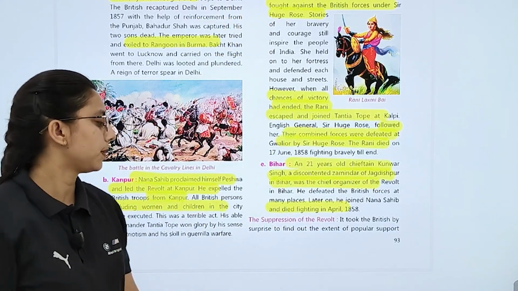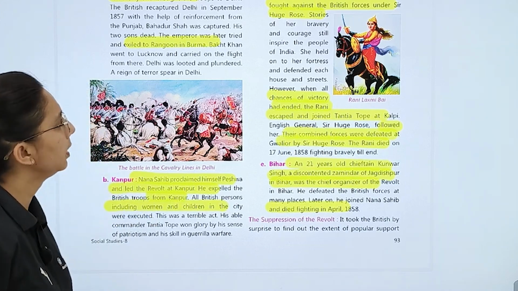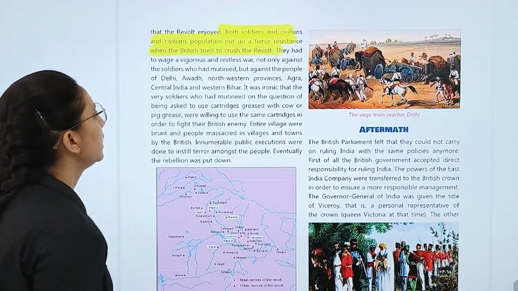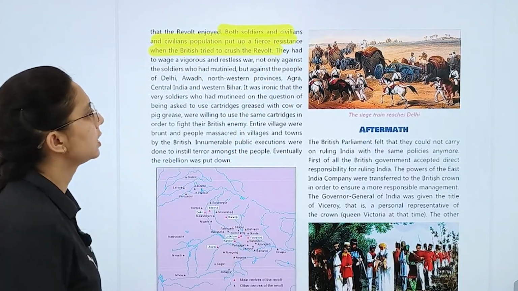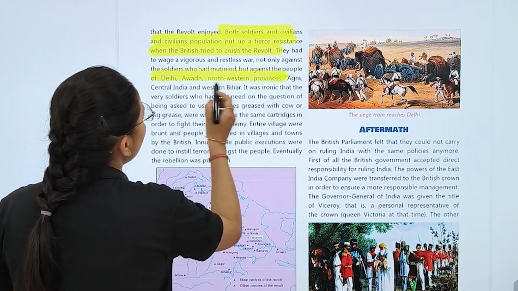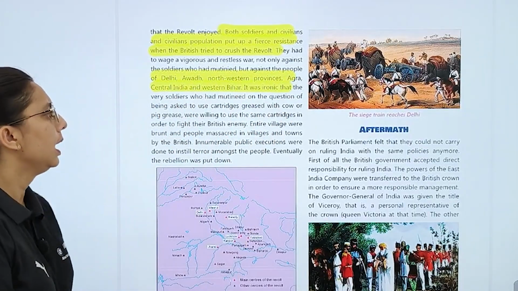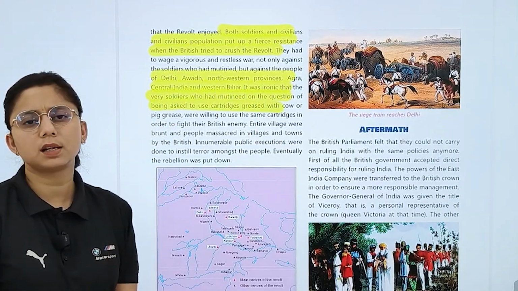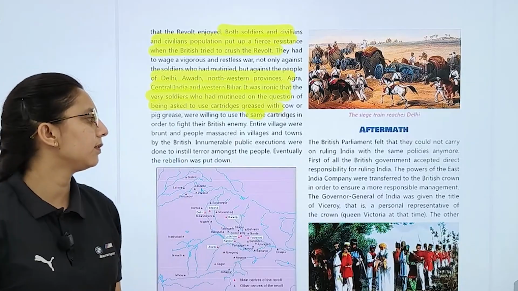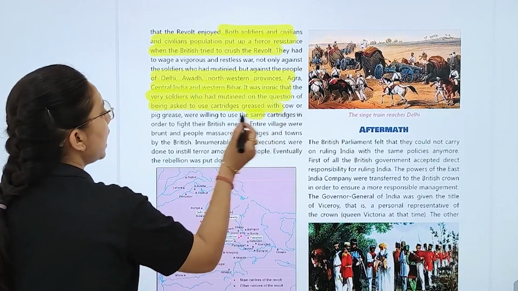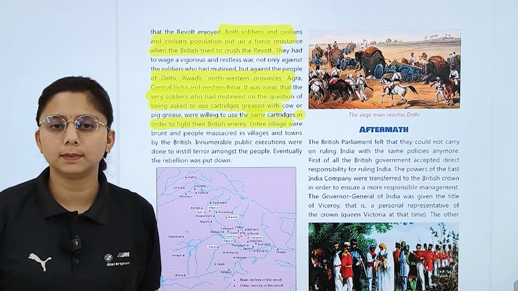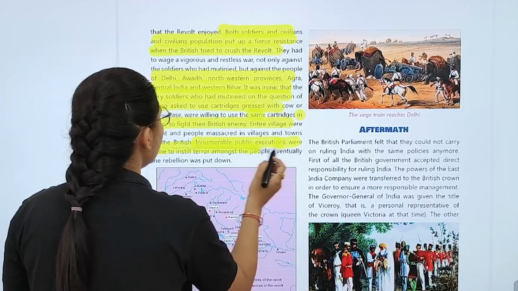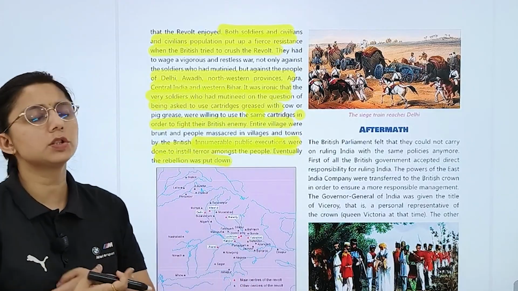It took the British army by surprise to find out the extent of popular support, right? So both soldiers and the civilian population put up fierce resistance when the British tried to crush the revolt. So we can say that Delhi, the northwestern provinces, Agra, Awadh, and western Bihar. It was ironic that every soldier who had mutinied on the question of being asked to bite cartridges greased with cow or pig fat was willing to use what? The same cartridge in order to fight their British enemy. So what happened? Innumerable public executions were done to instill terror amongst the people. Eventually the rebellion was put down.